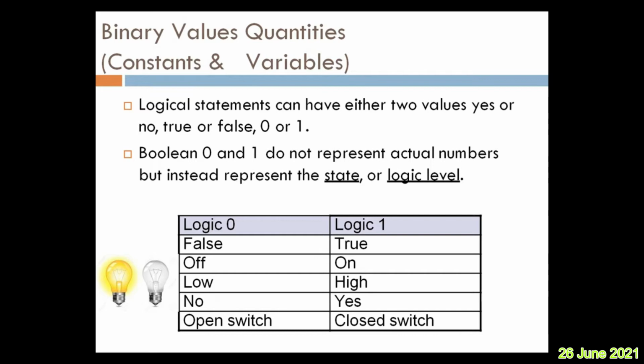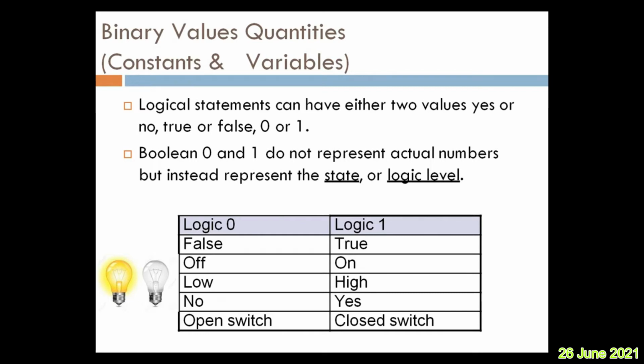Opposite to off, it is on. Opposite to low, it is high. Opposite to no, it is yes. And opposite of open is closed. Getting the idea? So if it is true, on, high, yes and closed, that represents the truth value, that is logic 1. And false, off, low, no, open represent false values, that is logical 0.